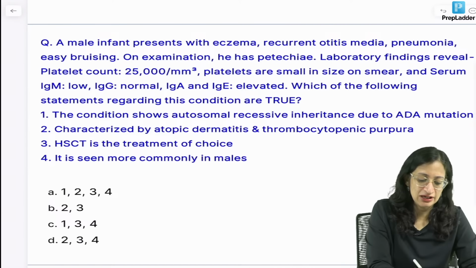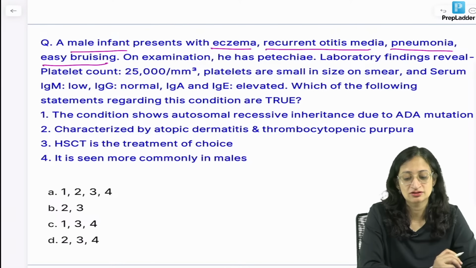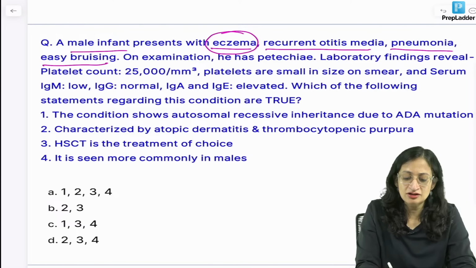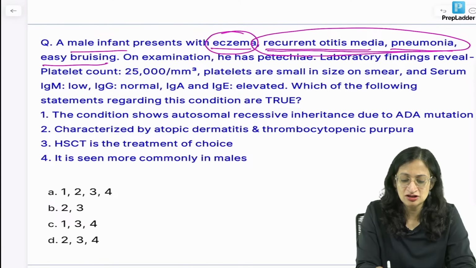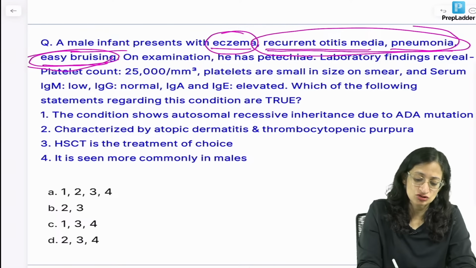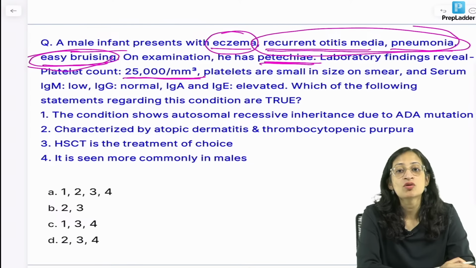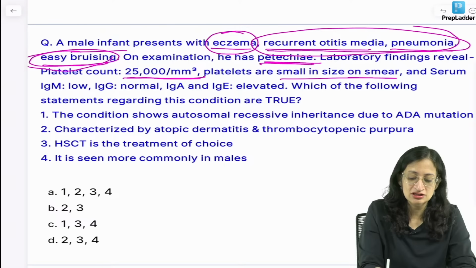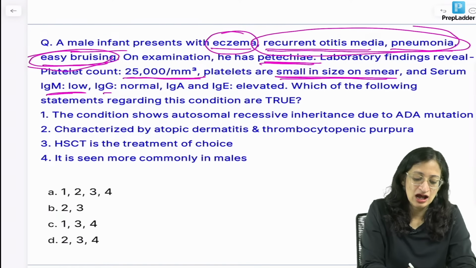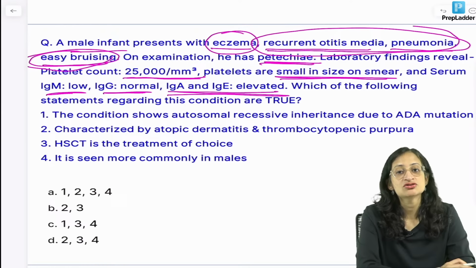What we have here is a male infant who presents with eczema, recurrent otitis media, pneumonia, easy bruising. So what are the noteworthy points here? Eczema or skin involvement is there. Recurrent otitis media and pneumonia means recurrent infections are there. Easy bruising means some bleeding manifestations are there. On examination, there is also petechiae. And lab findings reveal a platelet count of 25,000, that is thrombocytopenia. Platelets are small in size, so microthrombocytopenia. And serum IgM is low, IgG is normal, IgA and IgE are elevated. Which of the following statements regarding this condition are true?